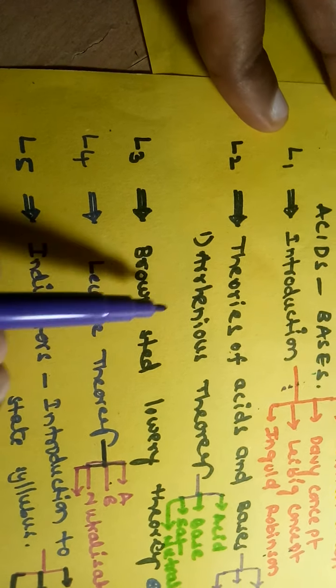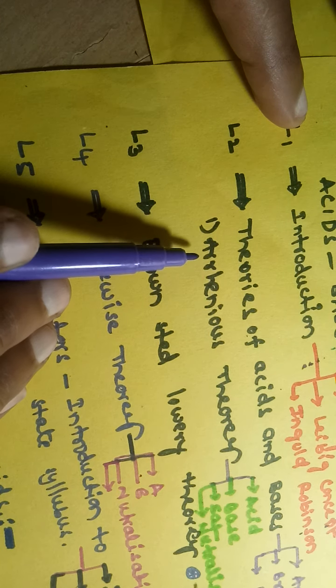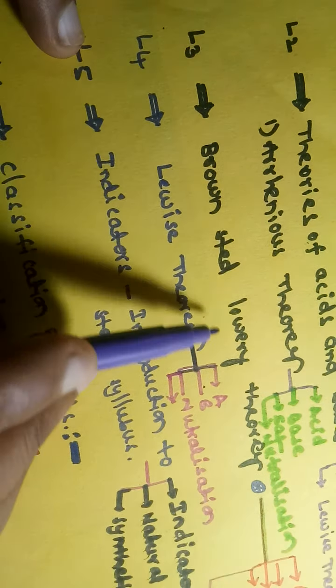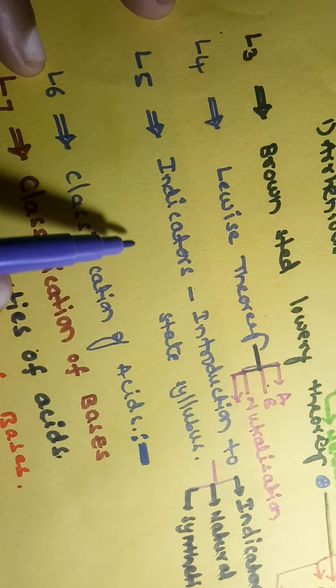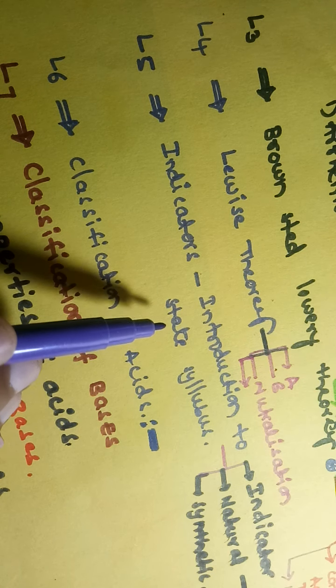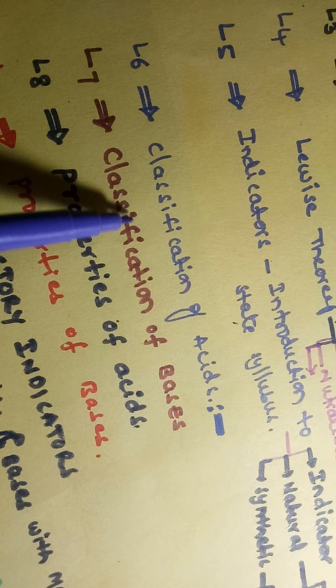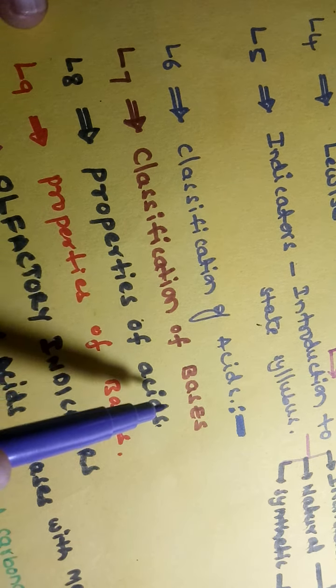First lecture is the introduction, second lecture is theories of acids and bases, where we discussed Arrhenius theory. Lecture number 3 is Bronsted-Lowry theory. Lecture number 4 is Lewis theory. Lecture number 5 is indicators and introduction to the Telangana state syllabus. Lecture number 6 is classification of acids. Lecture number 7 is classification of bases.